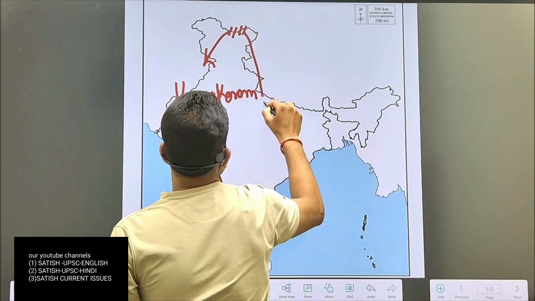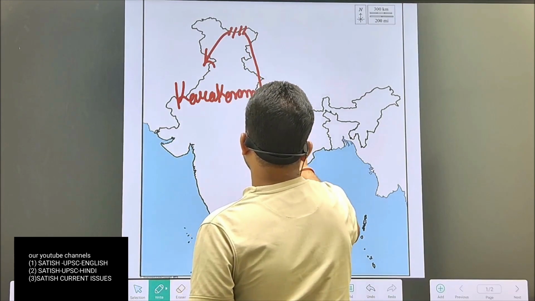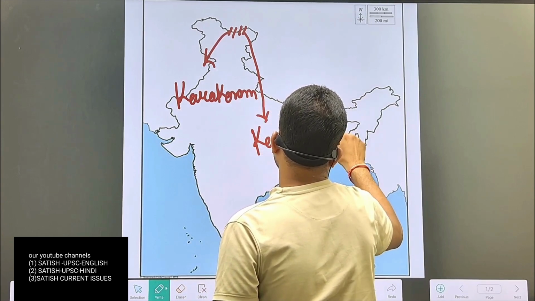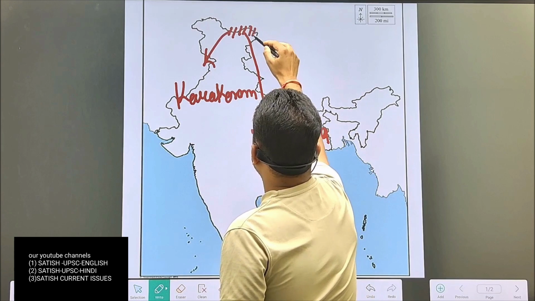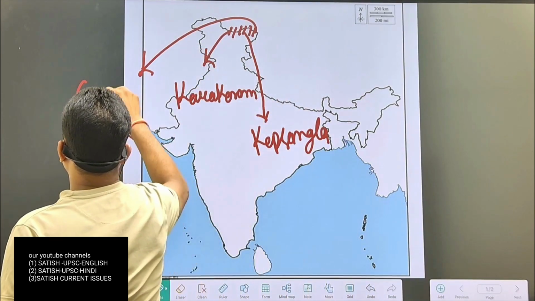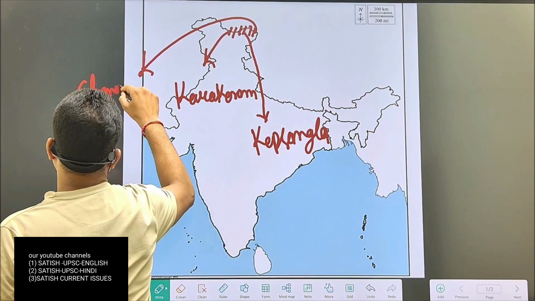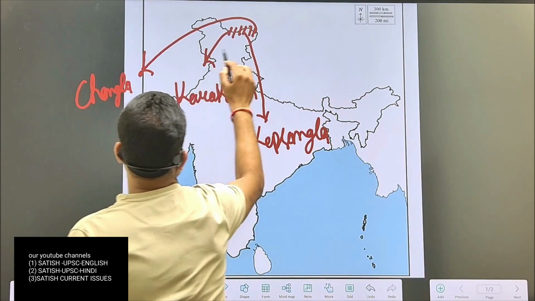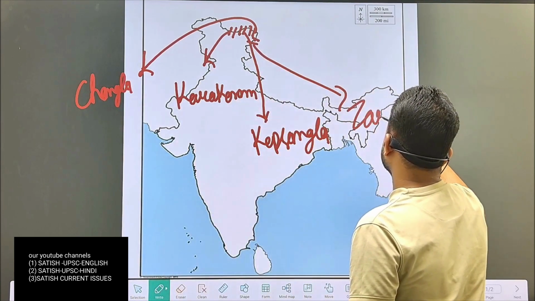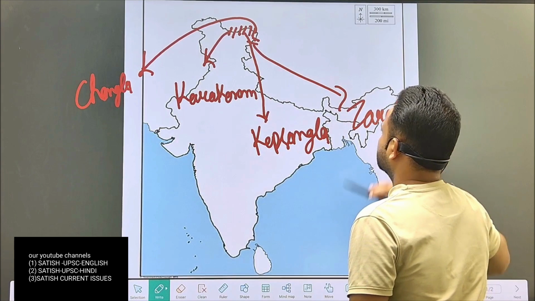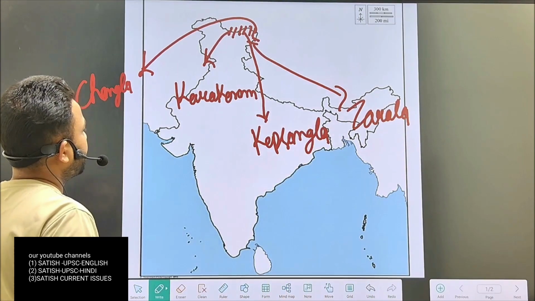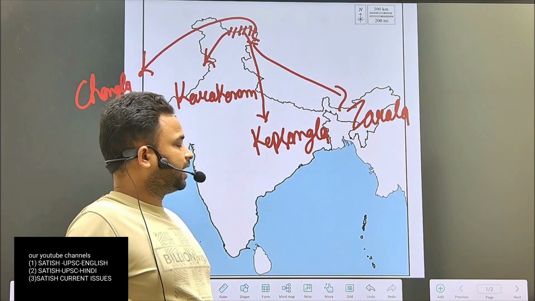Second pass is Kepsang La. Third pass is Chang La, and fourth pass is Jara La. So these are passes of Trans Himalaya. So Trans Himalaya has been completed.